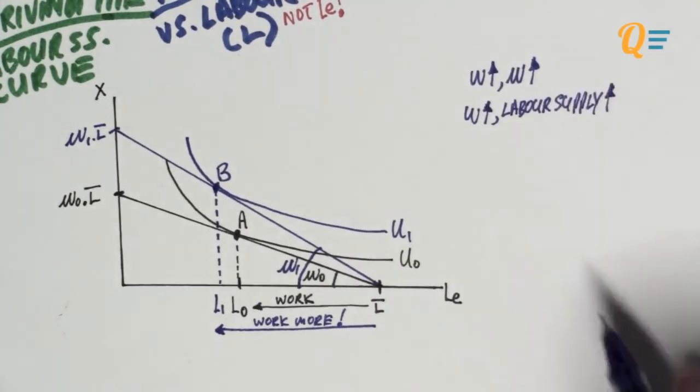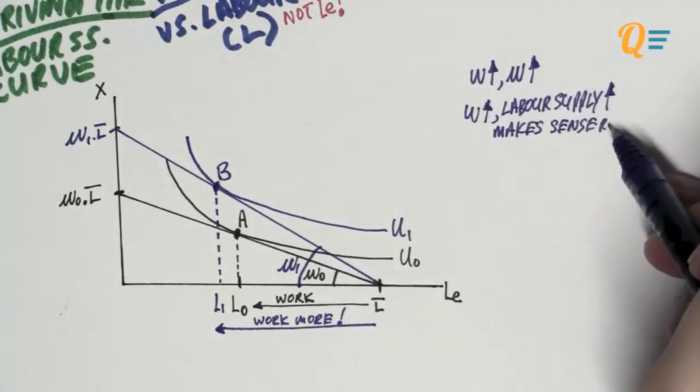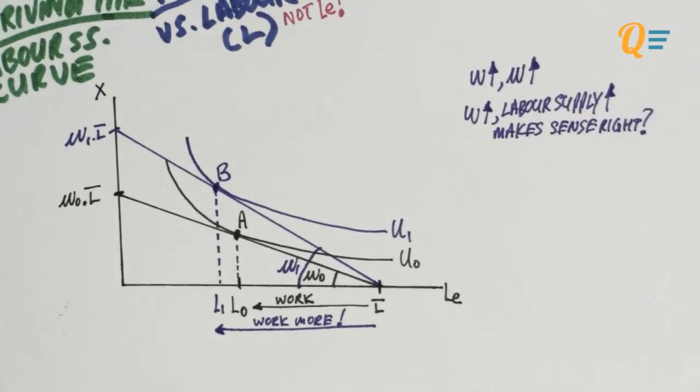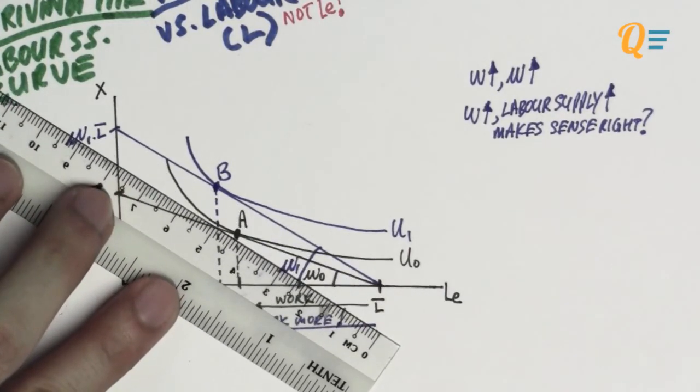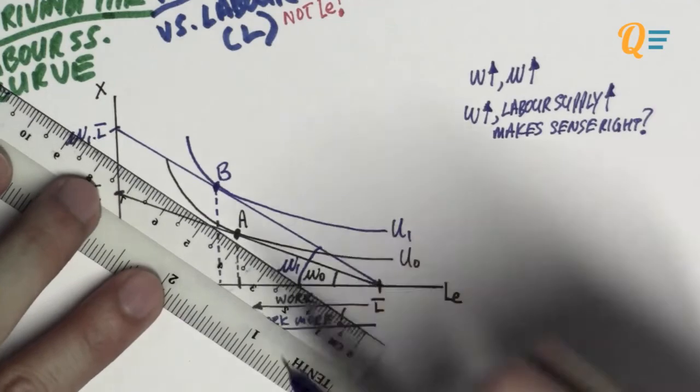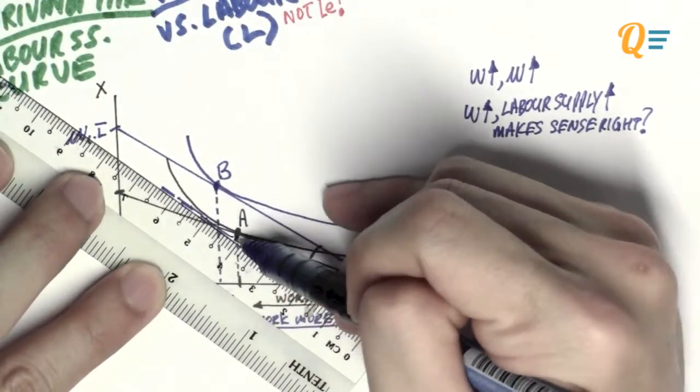So here you can see that when the wage rate increases, there is an increase in the labor supply. Well, this makes sense, right? You pay people more, they will want to work more. But let me tell you, this is only true when there are two conditions that are satisfied. So let us try and find out what those two conditions are.